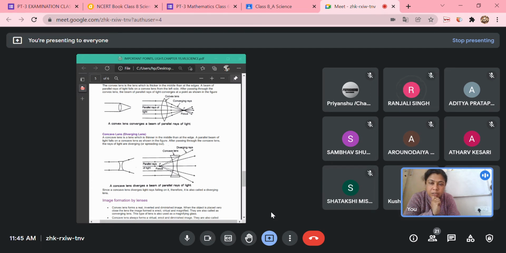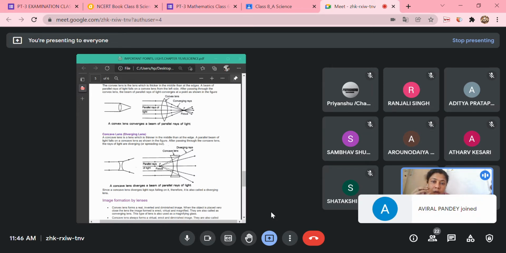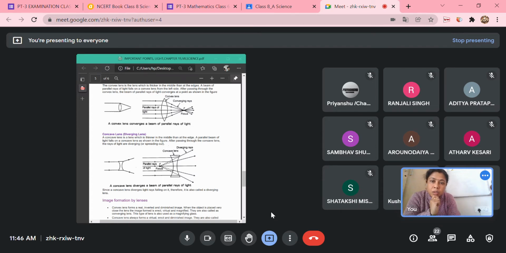Focus of the convex lens. Yes. When parallel rays of light pass through the convex lens, they converge at a point. This lens has another name: it is also called the converging lens. It is the opposite in case of the concave lens. You can see they are called the diverging lens.